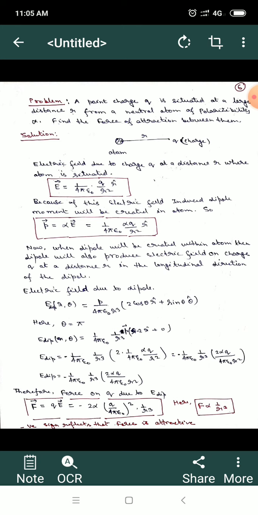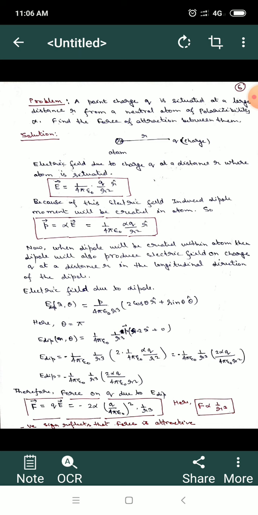I have tried to show in the diagram that there is an atom, a spherical shape, a circular shape, and then I have taken a distance r, and there is a charge q. Obviously, as we have done in electrostatics, if a charge is present in space, this charge generates an electric field.